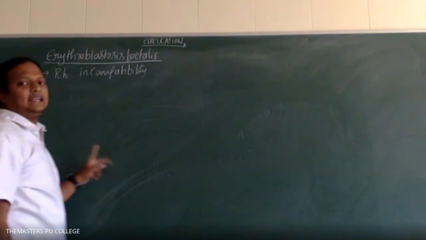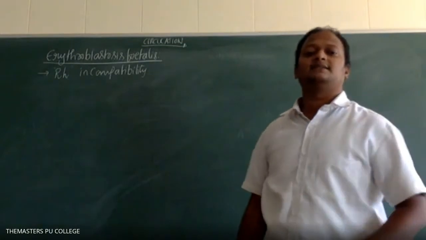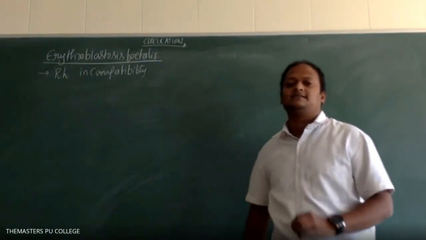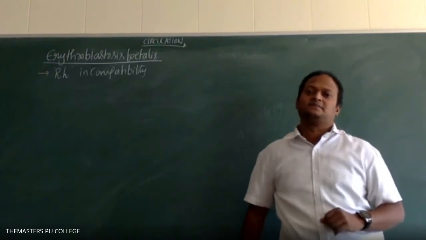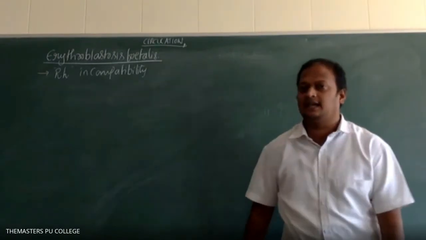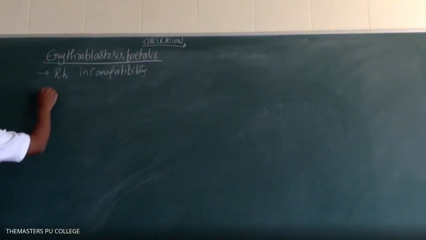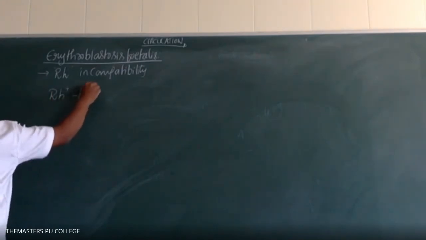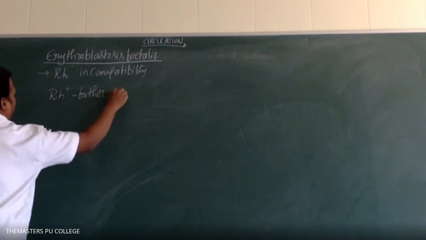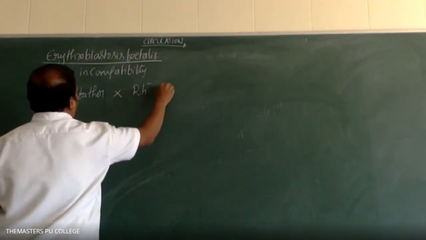Rh factor incompatibility. In what cases does the fetus attain the erythroblastosis fetalis condition? In only one case. That scenario is an Rh positive father married with an Rh negative mother.